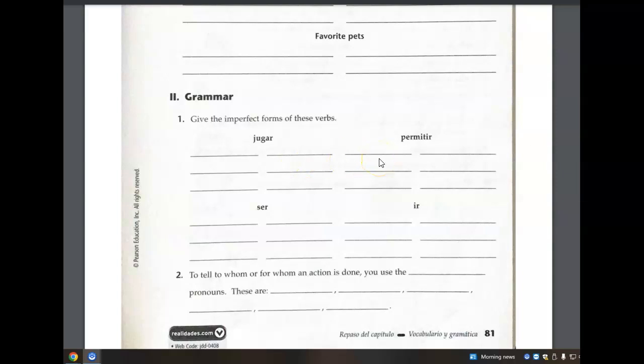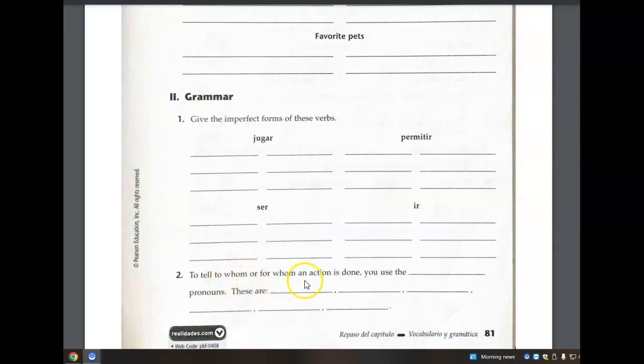Permitir is a regular IR verb, and remember, ER and IR verbs share the same endings in the imperfect. Those endings would be permitía, permitías, permitía, permitíamos, and permitían. Ser is irregular in the imperfect: era, eras, era, éramos, and eran. And finally, ir is also irregular in the imperfect. Those conjugations are iba, ibas, iba, íbamos, and iban.